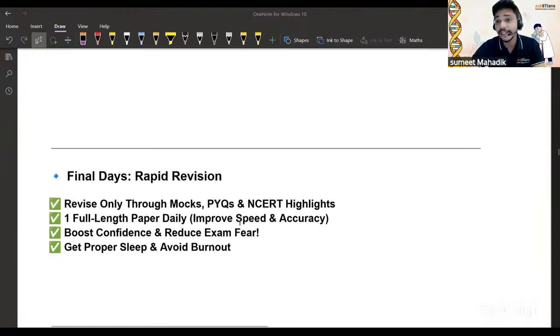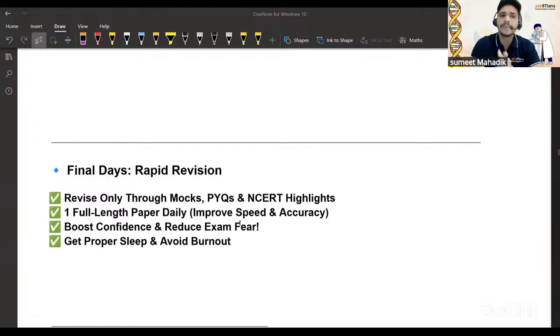Then in the final days, we have to do the rapid revision. What does the rapid revision actually include? It includes revising only through the mocks, PYQs, and NCERT highlights. Now, final days. I will tell you the last 10-day plan as well. Don't worry about it. But right now, I'm talking about final days.